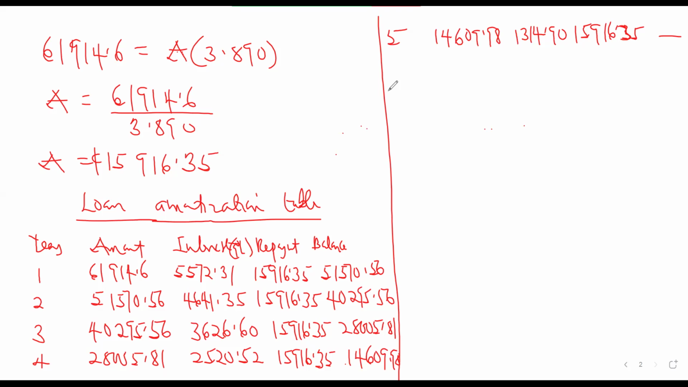So what you do is look at the amount at the end. Look at the amount that you are going to be paying. You know that at the end of the 5th year, if you make your loan repayments, it means that you are not going to be owing the bank any amount. So Senior, you subtract the 15,916 from 14,609, right?